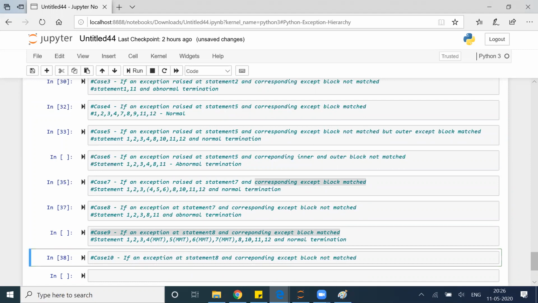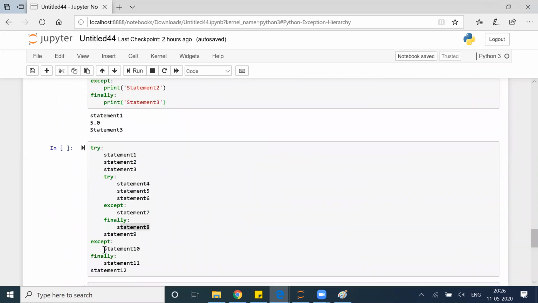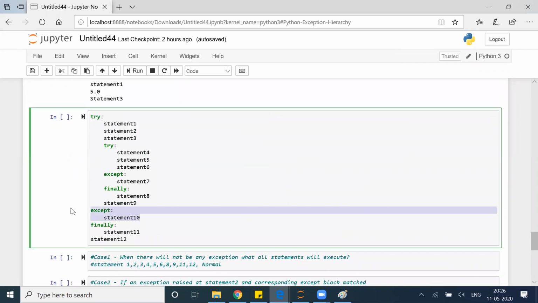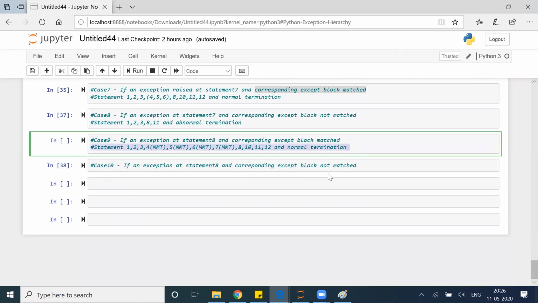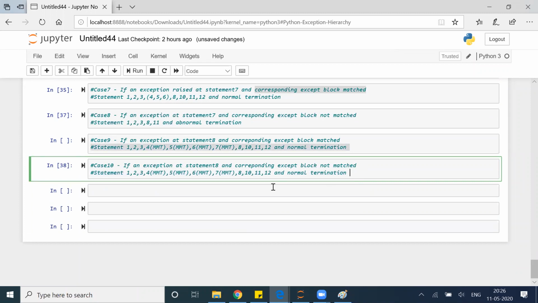This scenario, what do you think? If an exception at statement 8 and corresponding except block not matched, that means 10 पे मेरा error नहीं taken care. It is not taken care at statement number 10. It will run finally 11 and then abnormal termination. Clear? 10 will be removed, 12 and abnormal termination. Okay,